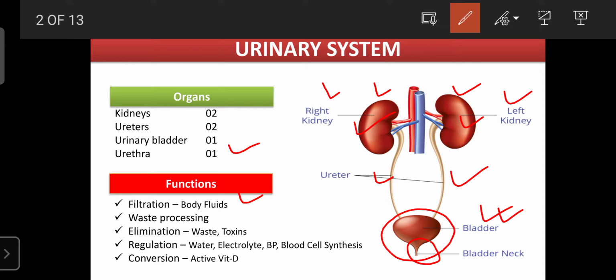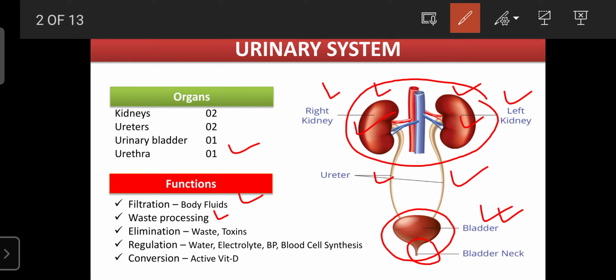But the waste materials present in the blood are filtered or removed by only one system, the urinary system. The urinary system is also involved in waste processing or waste management. It is like the Mahanagar Palika, the municipal corporation, in our body. They manage very well the waste material from our homes. Like that, whatever waste materials there are in our body are processed by the urinary system.